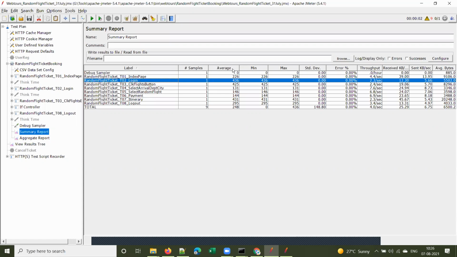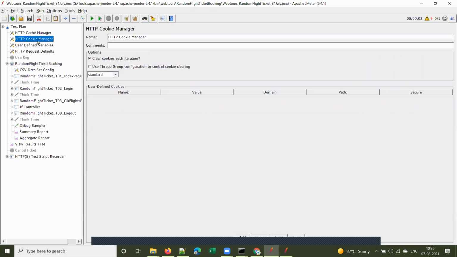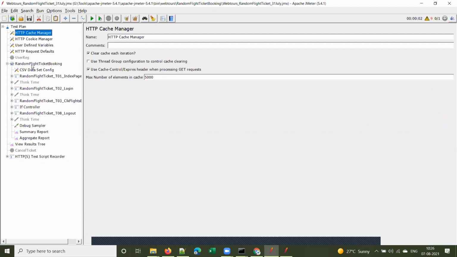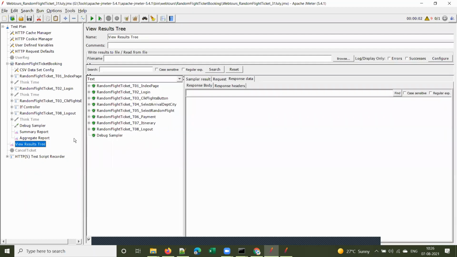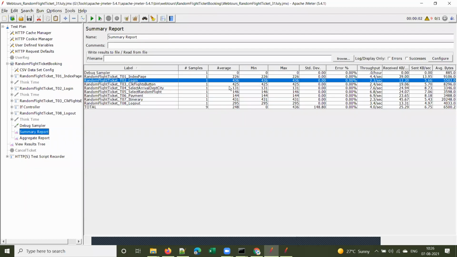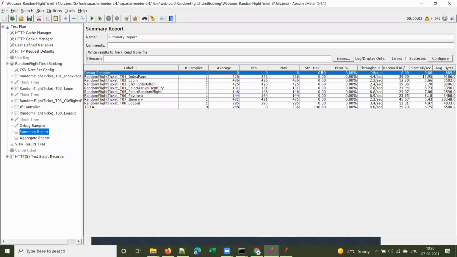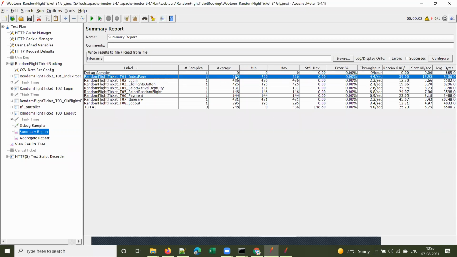Next comes average. Hold on, this is the debug sampler. For the debug sampler you are seeing 0, and that is expected. And you see the average response time here: the index page average response time is 226 milliseconds.